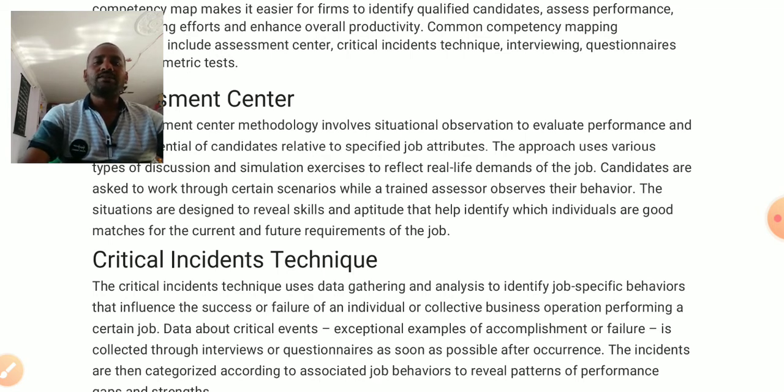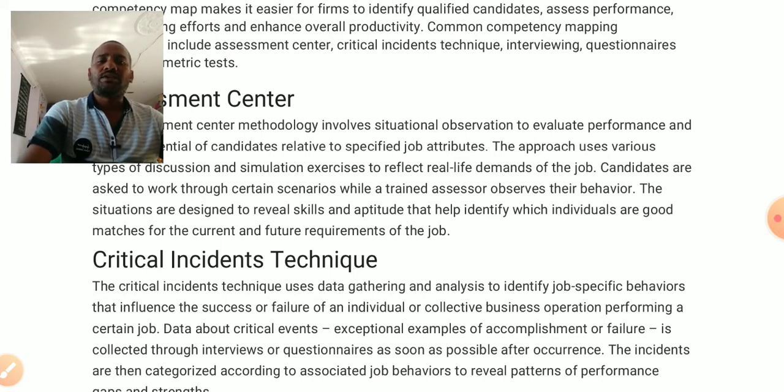So all these depend on the data, on the performance of employees. So this data is very much required by the organization. We need to implement some critical incident techniques to gather the information. Next, data about critical events, exceptional examples of accomplishments or failures, collected through interviews and questionnaires as soon